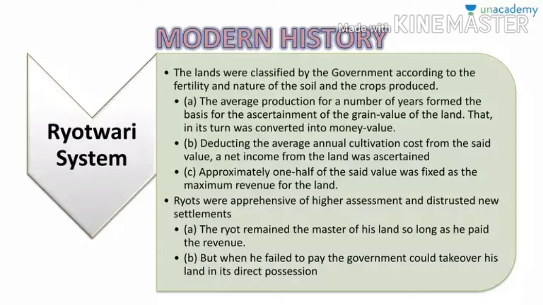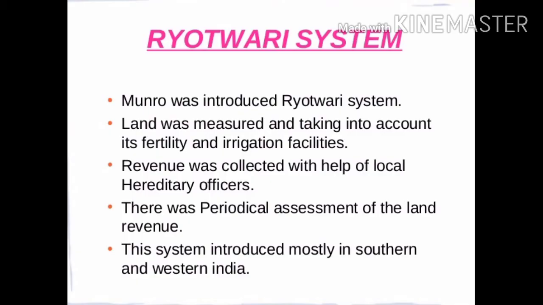Ryotwari system. The Ryotwari system was introduced by Thomas Munro and Captain Read in 1820. It was introduced in the major areas of Madras, Bombay, parts of Assam, etc. In the Ryotwari system, the rights of ownership were handed over to the peasants. The British government collected taxes directly from the peasants. The revenue was based on the soil and the nature of the crops. This assessment was reduced to 1/3 of the produce by Thomas Munro.